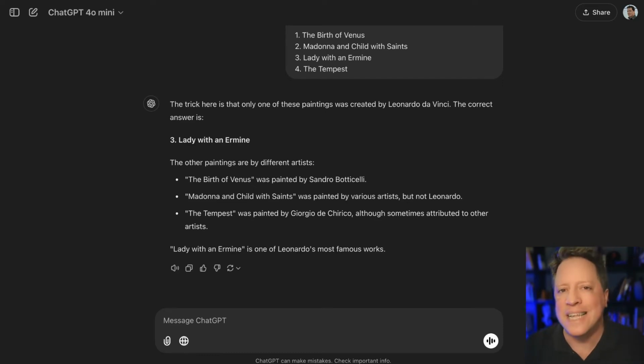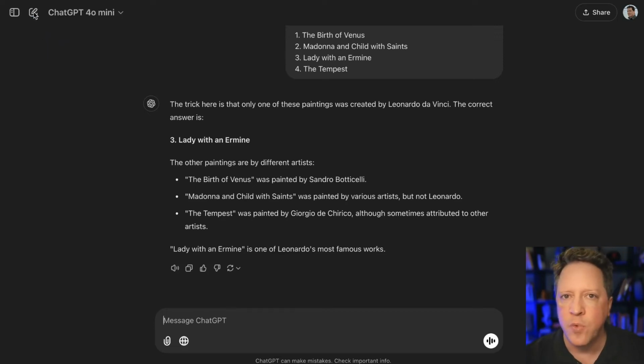The reason that it didn't get it the first time is because it's trained to be very small and efficient and only deal with certain situations. In this case, probably not dealing with trick questions. But there's an even easier solution when you're dealing with models and unsure about hallucination, and that is to give it access to the information that you would use to try to find out the response.